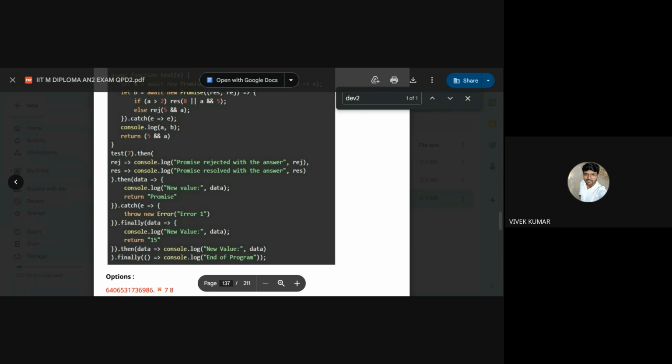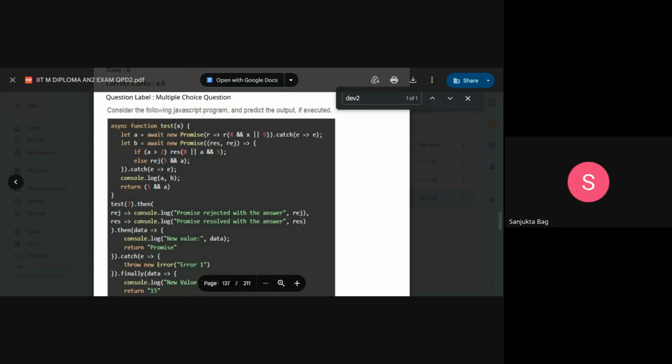Ma'am, go to the top, ma'am. I'm not seeing the top code. Okay, top code. You see now? Yes, sir. Okay, let's see. I thought this is resolved with answer 7. However, it is coming rejected with answer 7. We have the test A function. So A is resolving with 7, right? However, why is it showing reject? No idea.